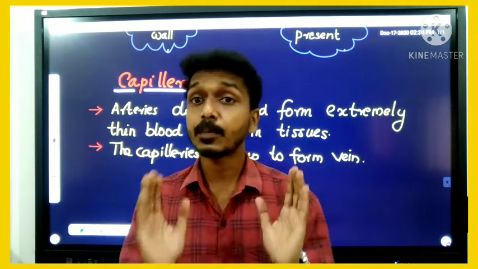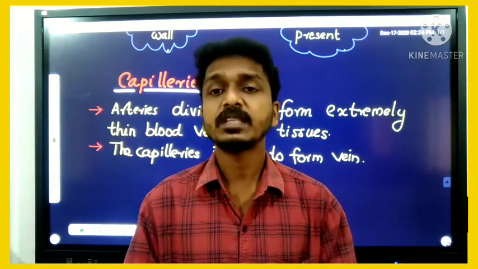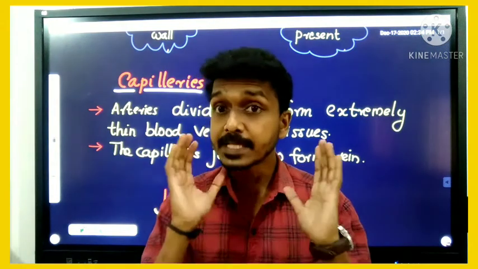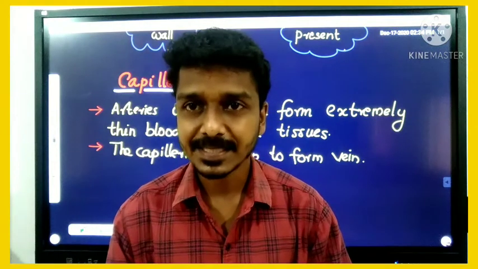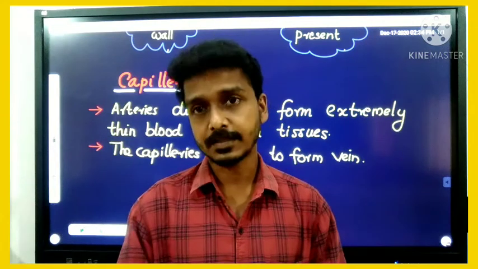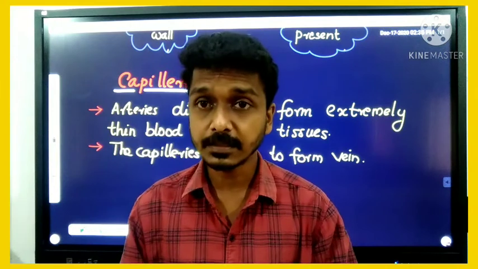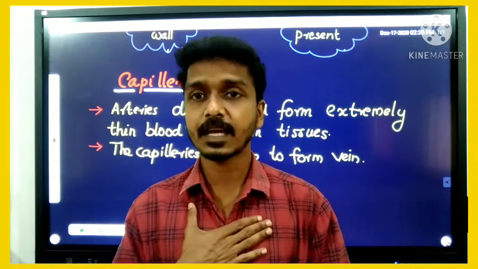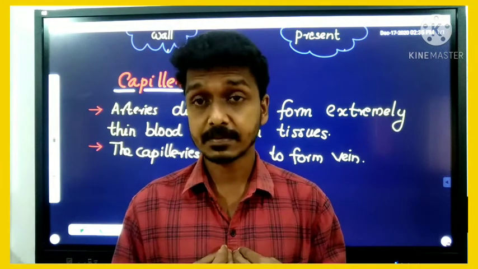So these are the three kinds of blood vessels in the human body. These three kinds of blood vessels help to pump blood from the major organ of our circulatory system. That major organ is the heart. Do you know the location of our heart? It is in our chest cavity, in between the lungs.